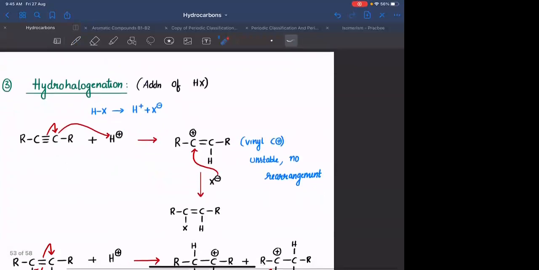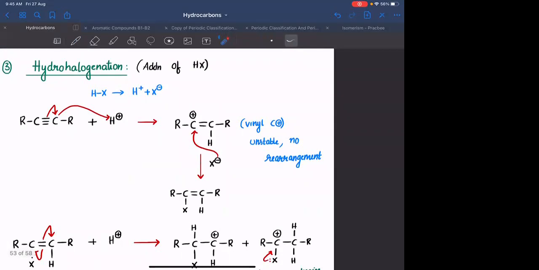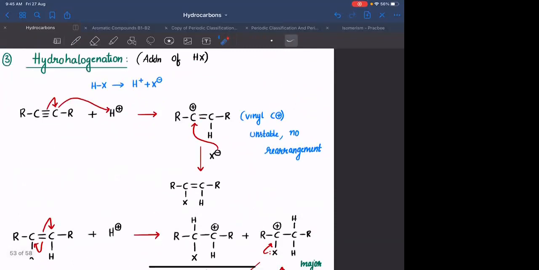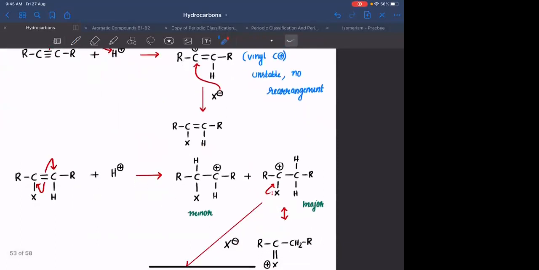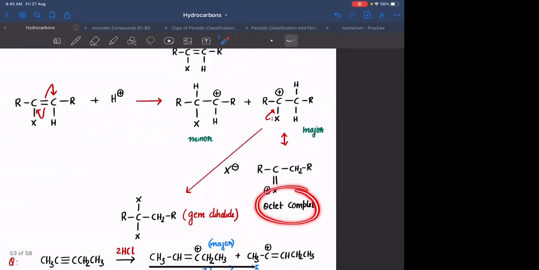Addition of HX, hydrohalogenation. If you are adding HX, there will always be formation of geminal dihalide. Vicinal dihalide can never be formed. That is based on the stability of the intermediate. After addition of HX, if you are adding next molecule of HX, you will be forming this particular carbocation, because this can be stabilized by resonance, leading to formation of octet complete structure. Hence, if you are adding HX on an alkyne, always you will get geminal dihalide. You can never get vicinal dihalide. Is this clear?